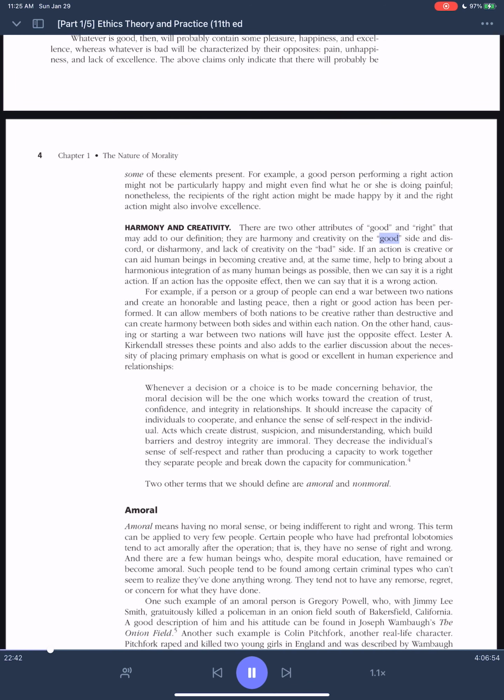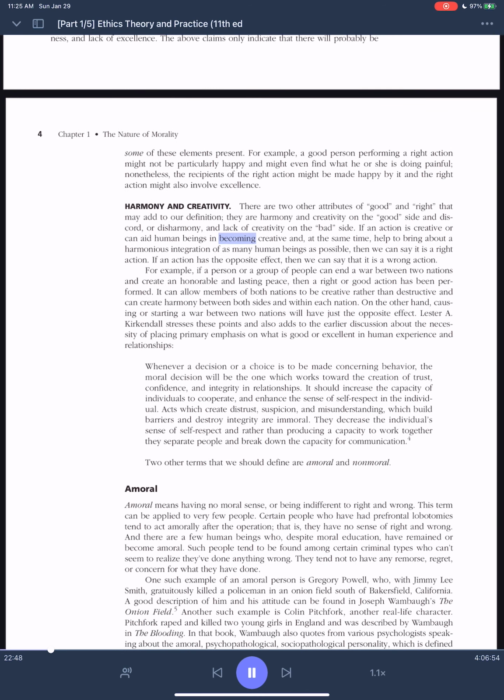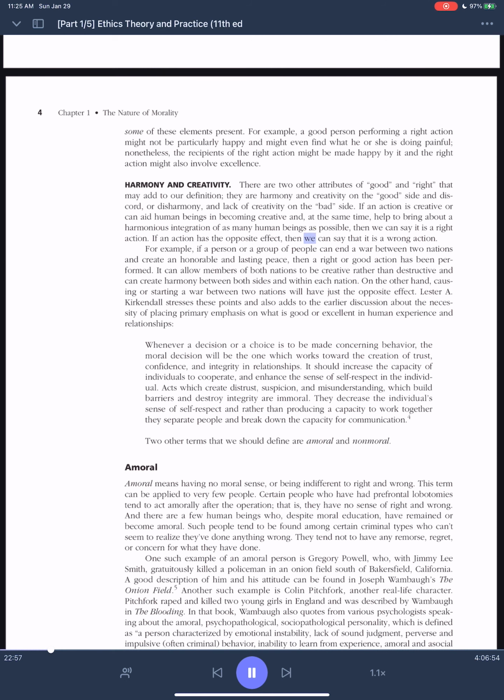There are two other attributes of good and right that may add to our definition. They are harmony and creativity on the good side and discord, or disharmony, and lack of creativity on the bad side. If an action is creative or can aid human beings in becoming creative and, at the same time, help to bring about a harmonious integration of as many human beings as possible, then we can say it is a right action. If an action has the opposite effect, then we can say that it is a wrong action.